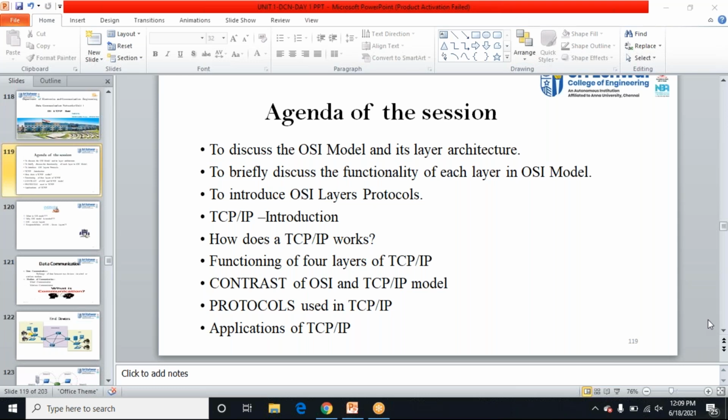What is a router? What is the use of router? Very important question. They'll be asking in all the interviews. Why are we using a router? Very good, Praveen. It is used for internet access.